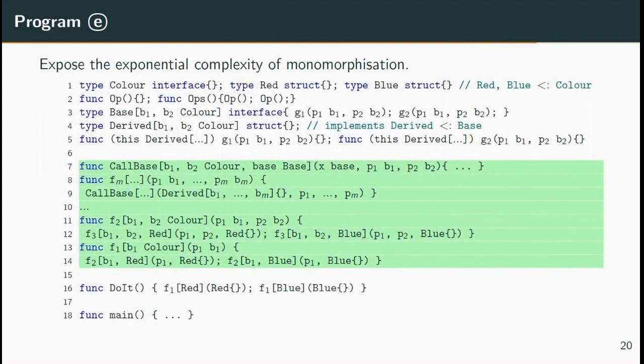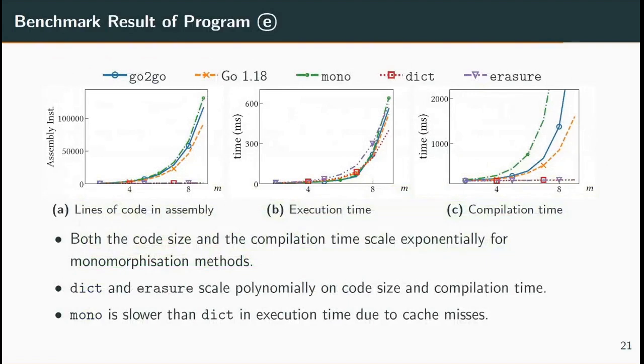Program E is particularly designed to expose the exponential complexity of monomorphisation. The configuration parameter m controls both the number of type parameters and the number of functions called in between doit and base call. We find that both the code size and the compilation time scale exponentially for all 3 monomorphisation methods. Dict and erasure scale polynomially on the 2 metrics because they do not create an exponential number of copies of callbase for all type argument combinations. In particular, when m is large enough, Mono is slower than dict in execution time due to cache misses.